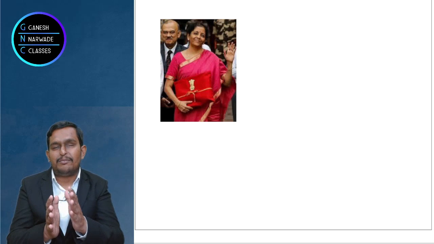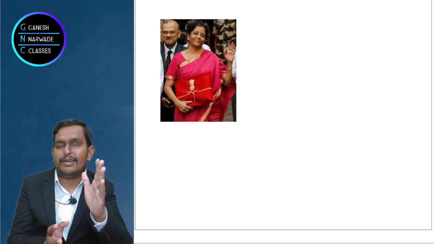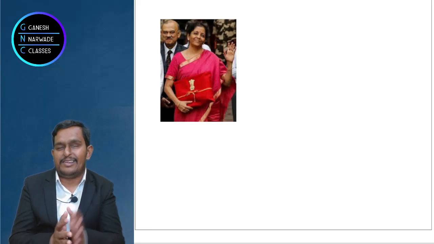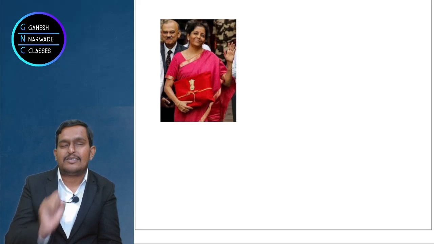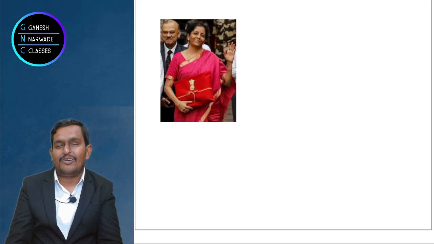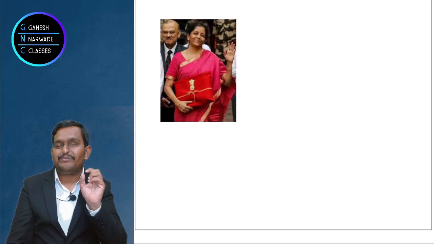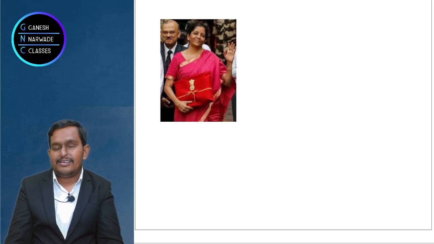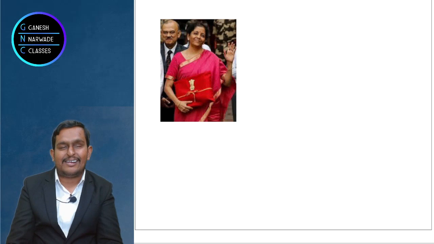The first part talks about the government income, government expenditure, the actual budget we can say. And the second part talks about the tax amendments. That's why I have shown this photo to you. And in the past, a leather bag was brought as the budget, the English practice. But now our Indian pious practice is brought back, and that's really great.